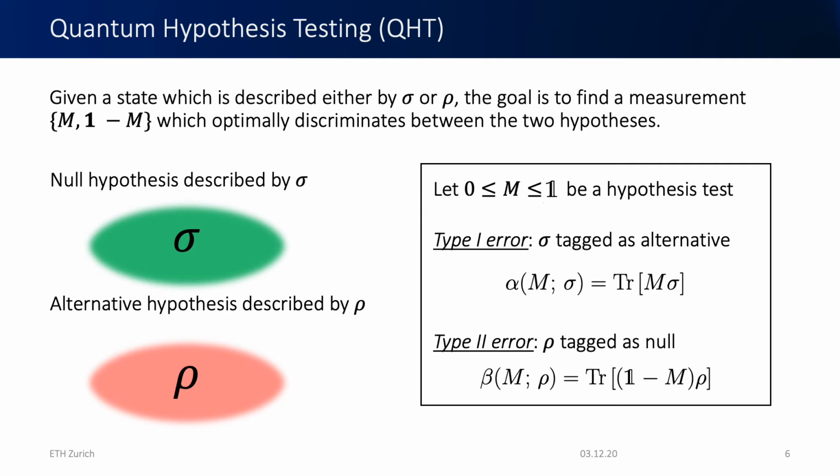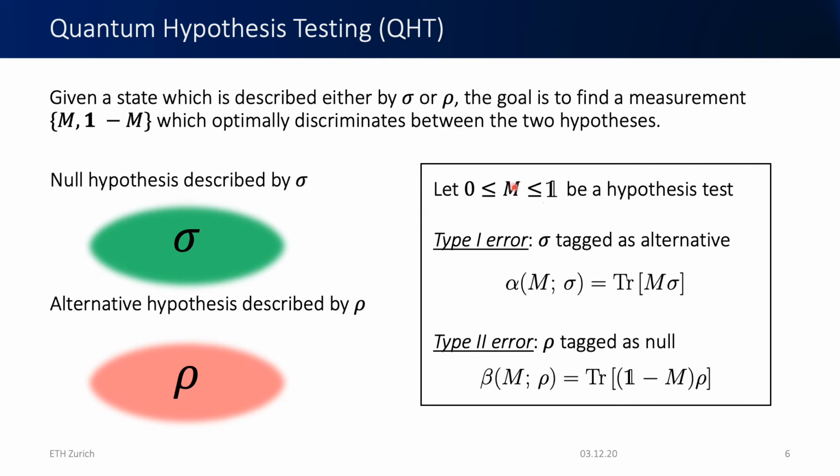And there are typically two types of errors that are the central quantities here, which is the type 1 error, which occurs whenever we say that the state that we are given is the alternative, is described by rho, whereas in fact it's given by sigma. And the probability of conducting such an error is given by alpha. So it's trace over the measurement or the hypothesis test M applied to sigma. And the type 2 error, so the error of the second kind, is when we're actually given the state rho, but we identify it as being sigma.